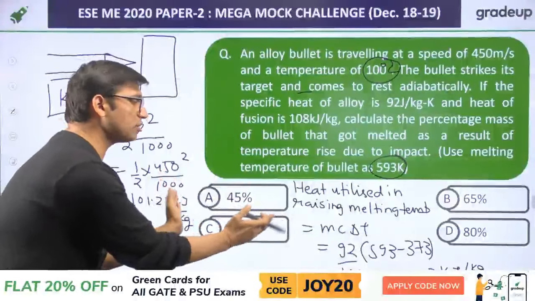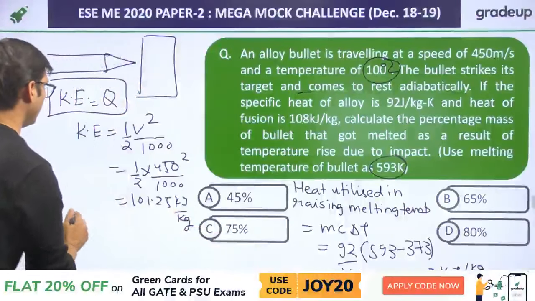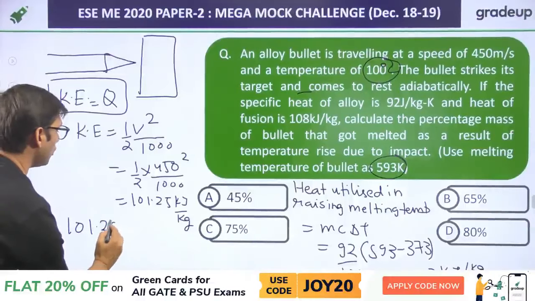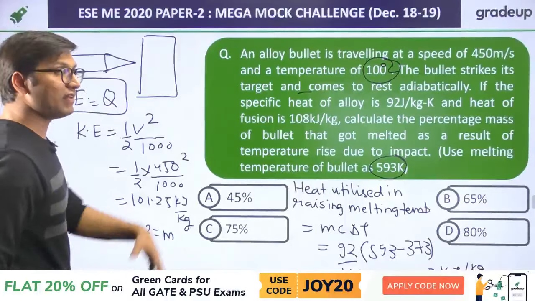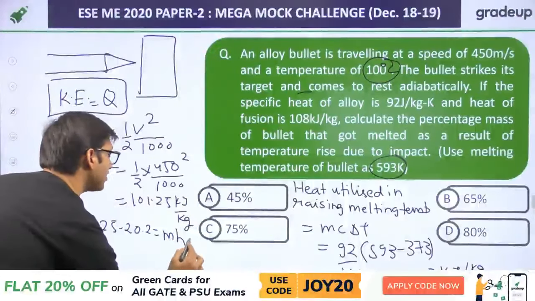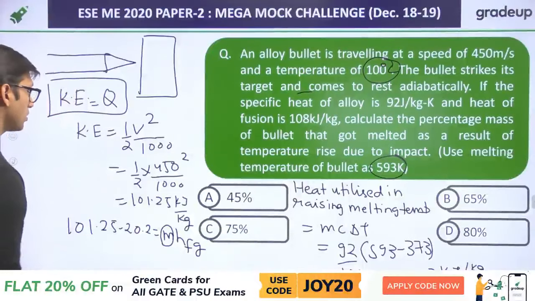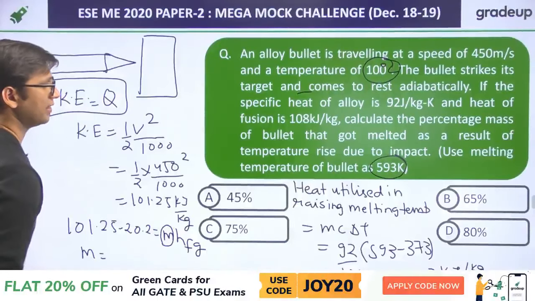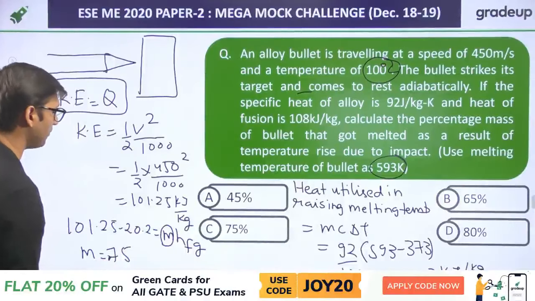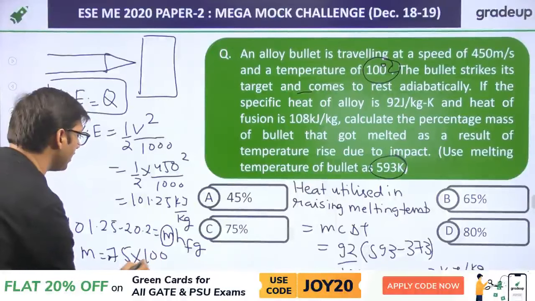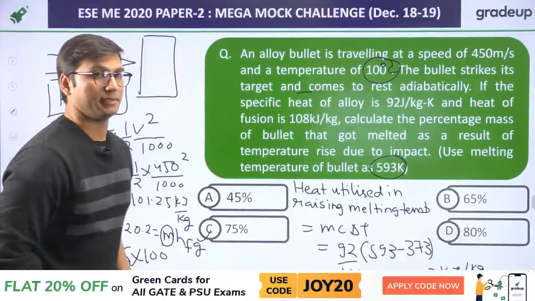Now the difference of these two things, kinetic energy and heat utilized in melting, will be equal to what? Difference of these two energies, 101.25 minus 20.2, will be equal to m of, it will cause the melting, so this will be equal to m of HFG, latent heat of fusion. Okay, so mass you have to find in this question. So from here mass will come out to be 0.75, but you have to find the percentage, so you have to multiply by 100, so that will be 75%. Right answer will be option C. Okay.